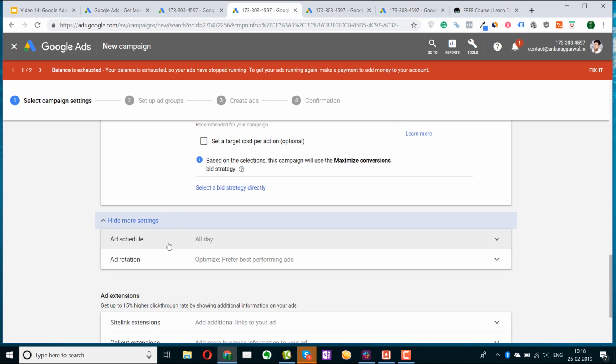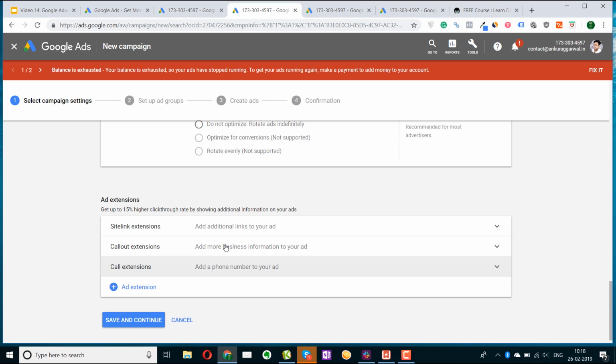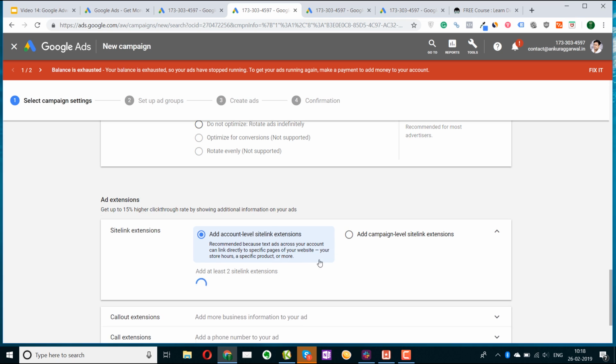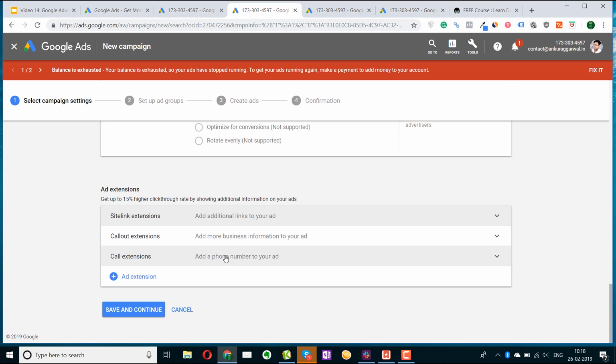You can also check various other settings. The ad schedule, you want it all day, ad rotation, choose the best performing ads. So as I told you that you will be creating multiple ad sets and multiple ads. So choose the best performing ad and make it the primary one. These are the various extensions that are shown below the ad. You can add them as well. So there are various site link extensions, call out extension, call extension. Yes, they do help in getting a higher click-through rate, and whenever you're creating the ad, I highly recommend that you create the extensions as well.